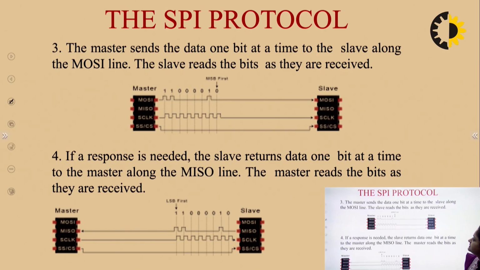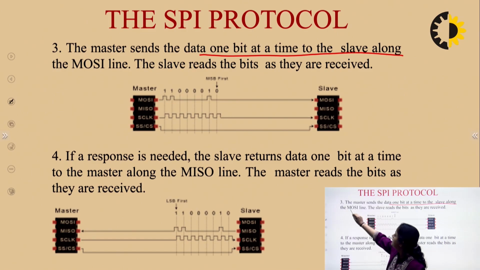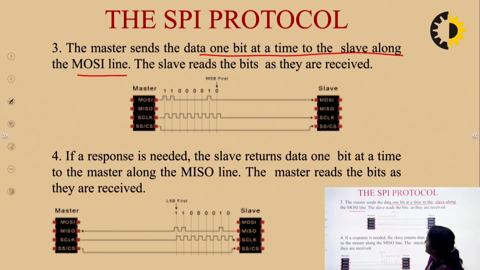In the third step, the master sends the data 1 bit at a time to the slave along the master output slave input line. This is the MOSI line on which the data is being transmitted bit by bit from master to slave. You can see from the diagram that this is the clock signal and this is the data. The data and the clock signal are in synchronization; only 1 bit is transmitted in 1 clock cycle. In another clock cycle, 1 bit is transmitted, and so on.